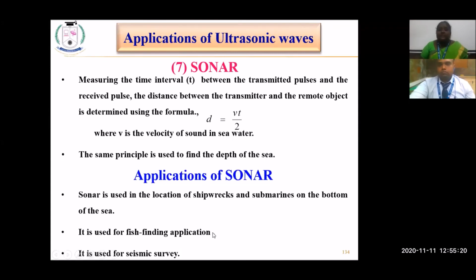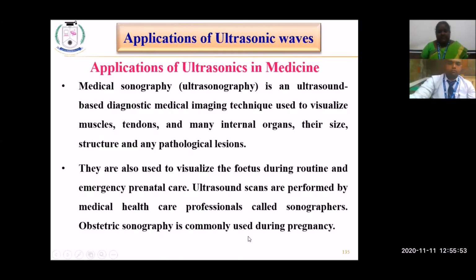It is also used for fish finding applications and for seismic surveys. Some seismic sensing in materials could be identified in terrestrial applications, whereas under the sea we would not be able to identify it, so such things could also be identified with the help of these ultrasonic waves. Seismic means earthquake prediction, for activity happening under the land portion below the sea. That could also be identified with the help of the ultrasonic waves.